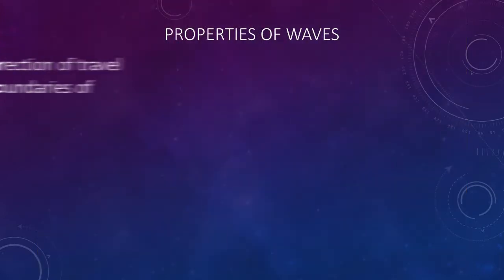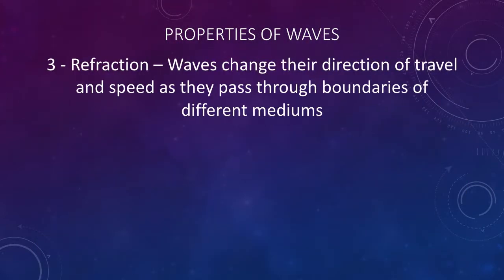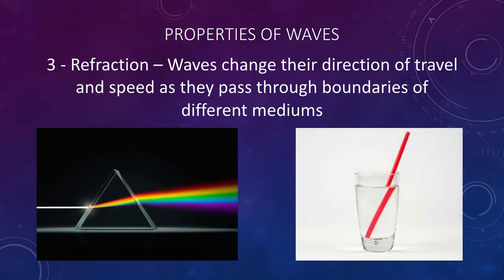3. Refraction. That means waves will change their direction of travel and speed as they pass through the boundaries of different mediums. If you've seen white light split as it passes through a prism, or a straw bent in a glass of water, that's an example of refraction.